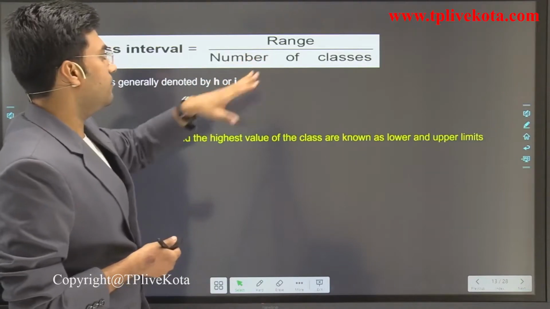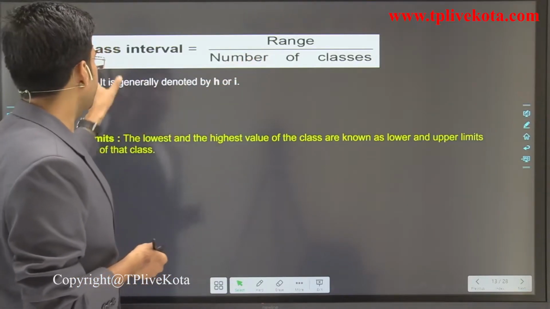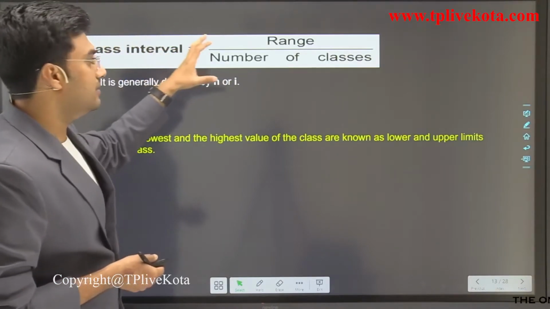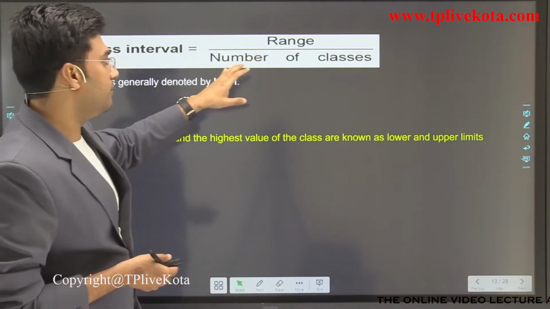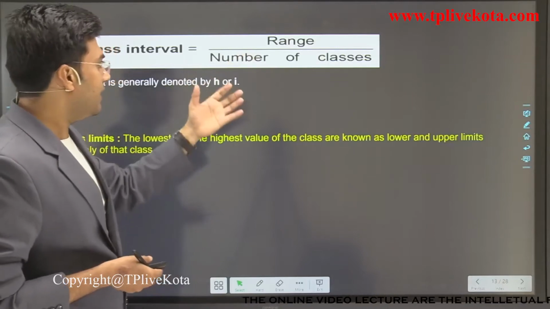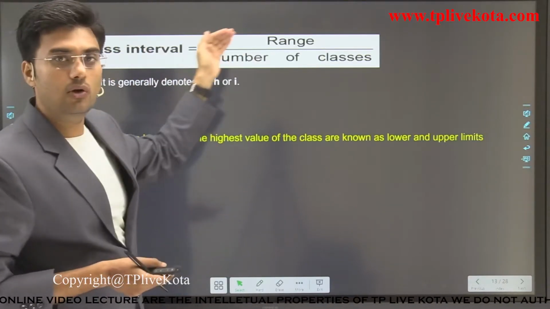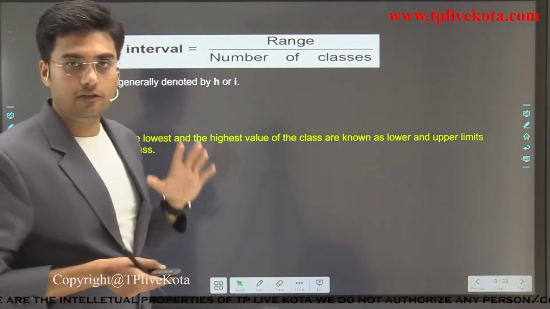Range divided by number of classes. This is a very important formula. Class interval is range divided by number of classes. And sometimes we require the number of classes. Then number of classes equals range divided by class interval.